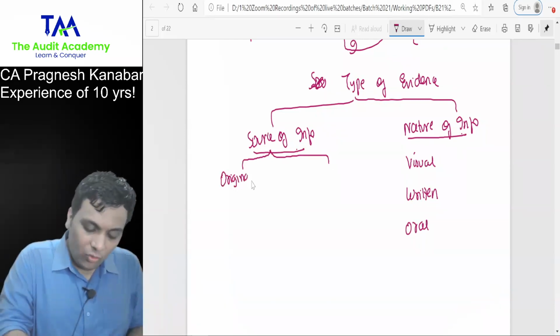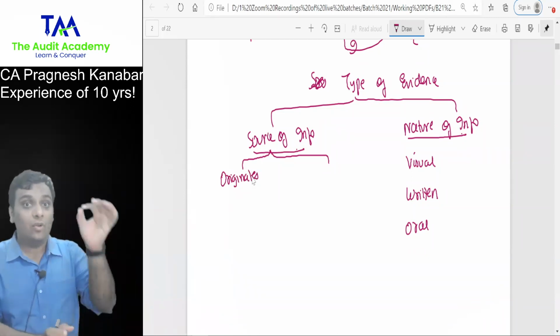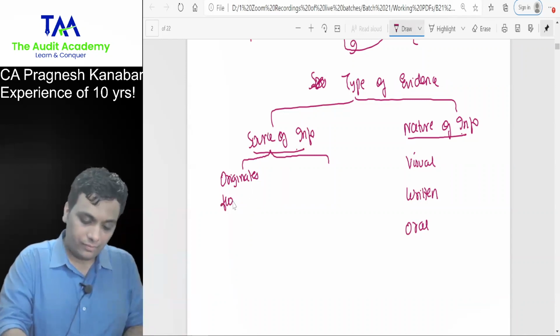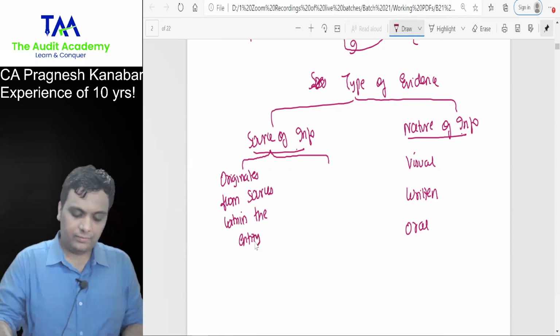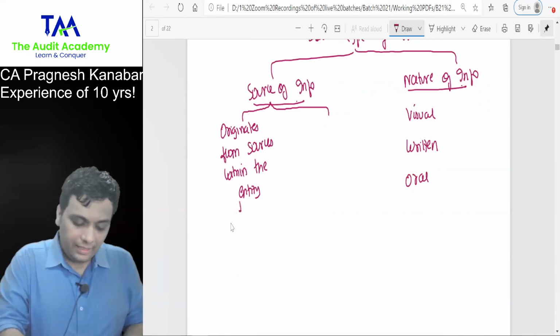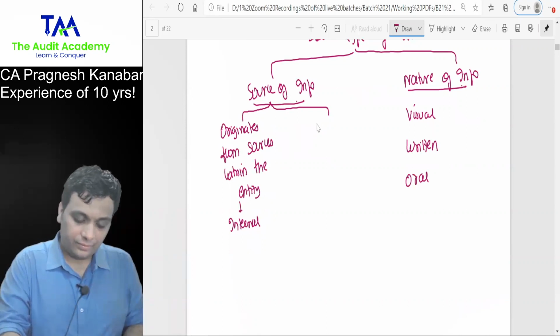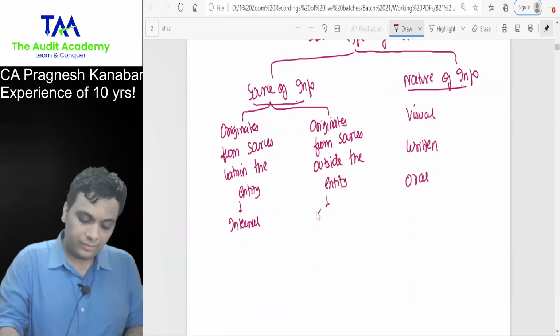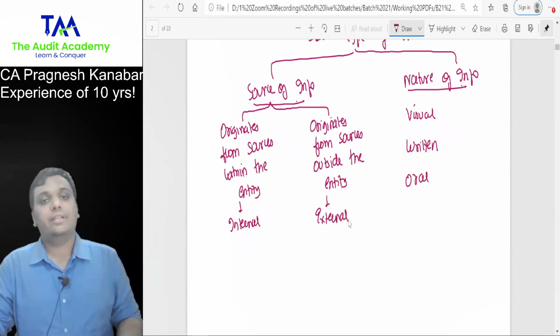If information originates from sources within the entity, then it is internal evidence. If it originates from sources outside the entity, then it is external evidence.